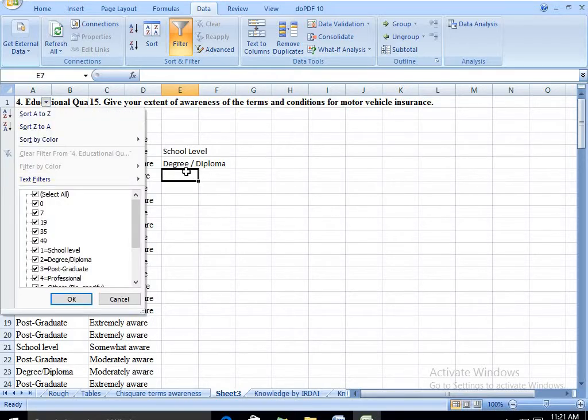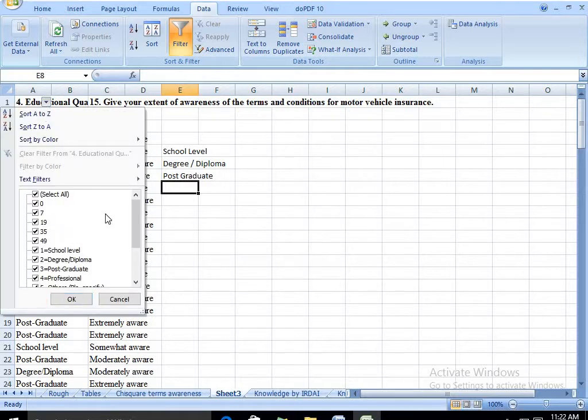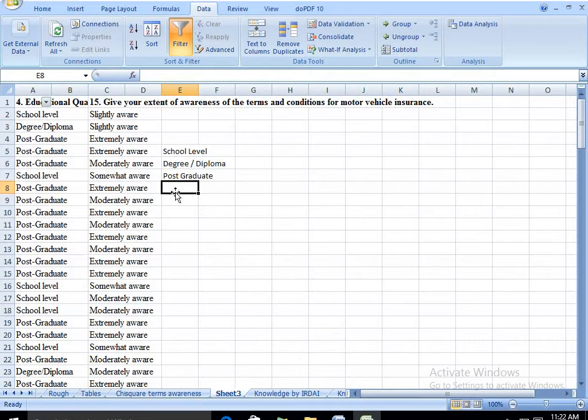Third is postgraduate. Fourth is professional, and the fifth one is others. You should avoid the others category.